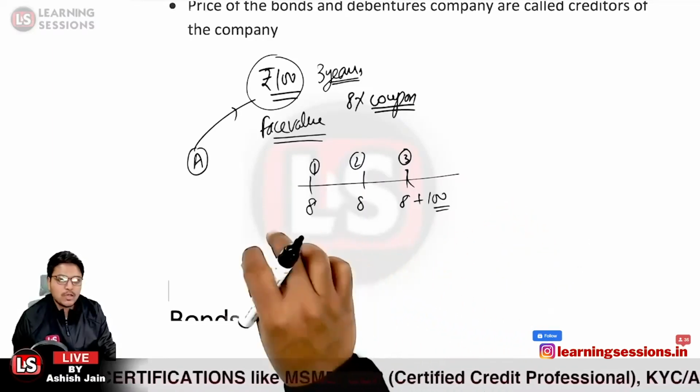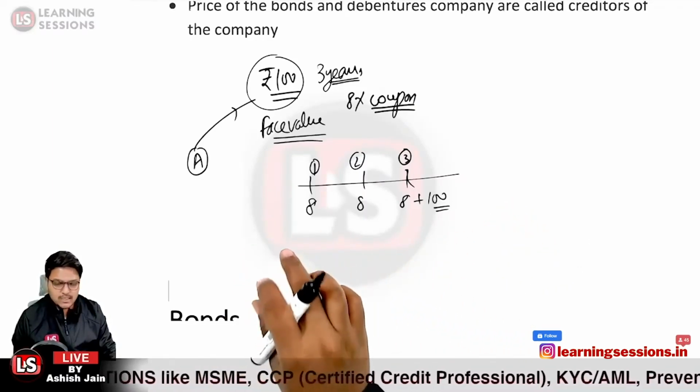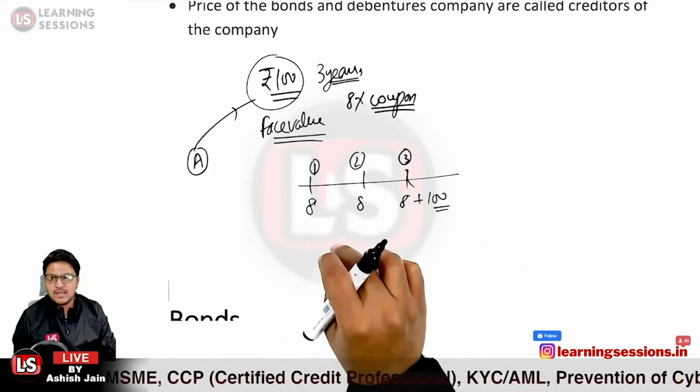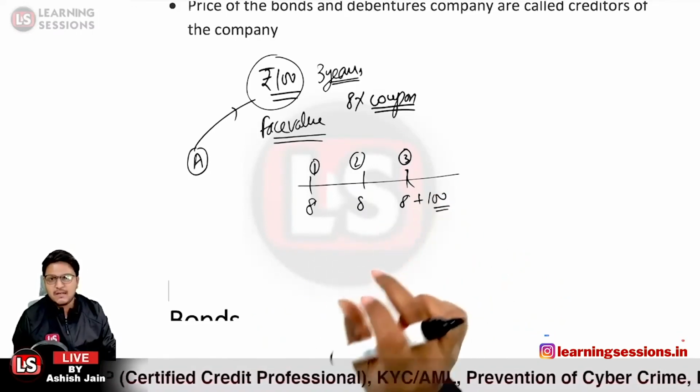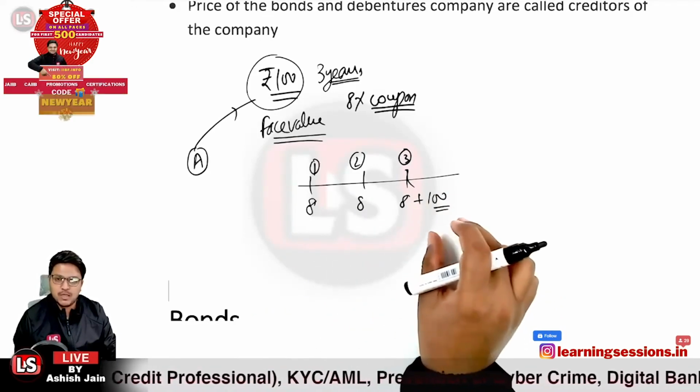Okay, so what would be the total inflows? There are two types of inflows that the investor will be receiving. One is the inflows in the form of the coupons, and further, it is what? It is related to the face value.